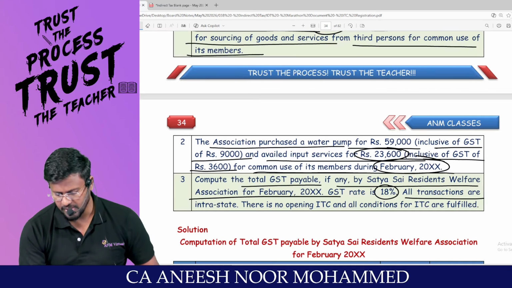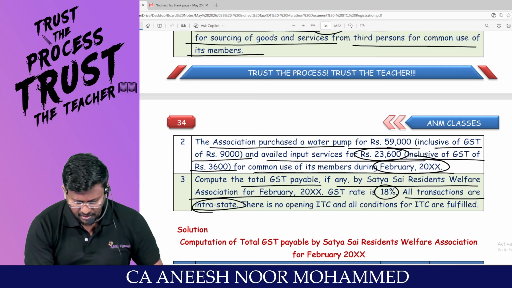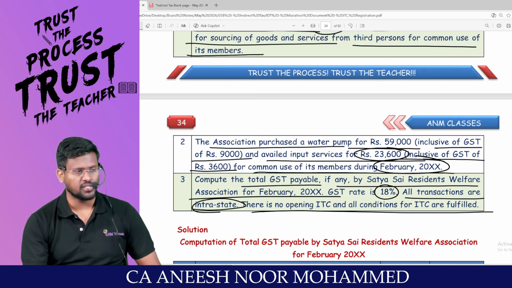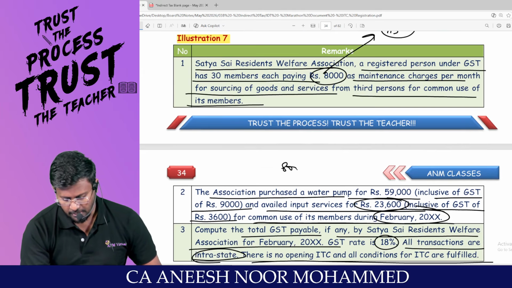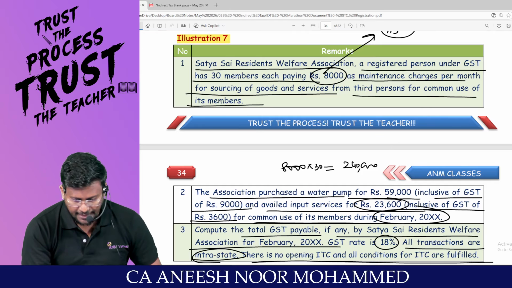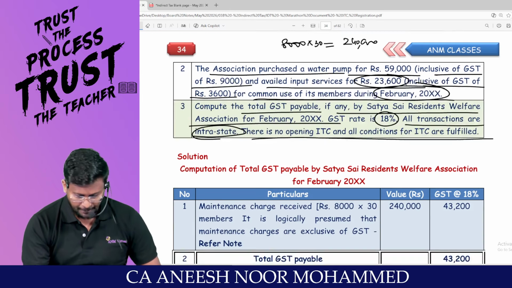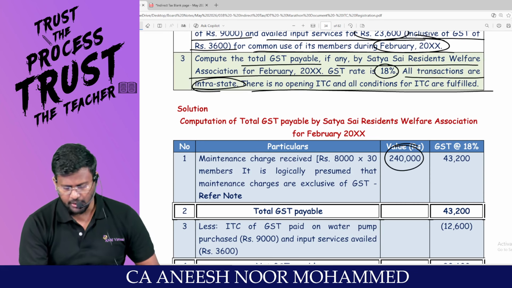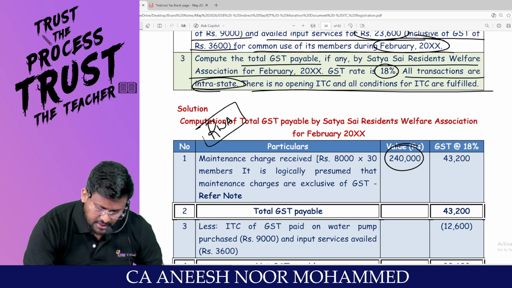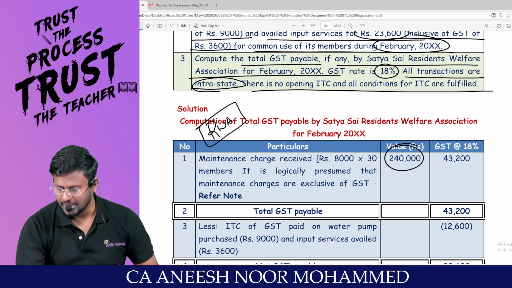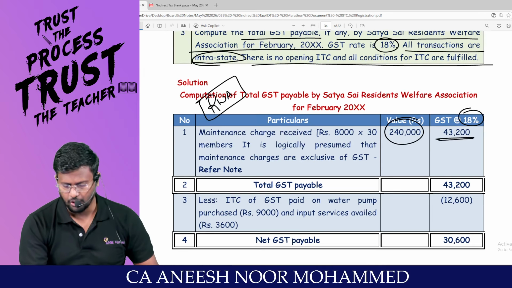GST rate is how much percent? All transactions are intrastate. There is no opening ITC and all conditions for ITC have been fulfilled. First of all, they are providing services. For example, 8,000 into 30, 2,40,000 rupees they are collecting per month. Am I right? For that 2,40,000 outward supply, this RWA, Resident Welfare Association, is supposed to collect GST at the rate of 18%, which comes to 43,200.